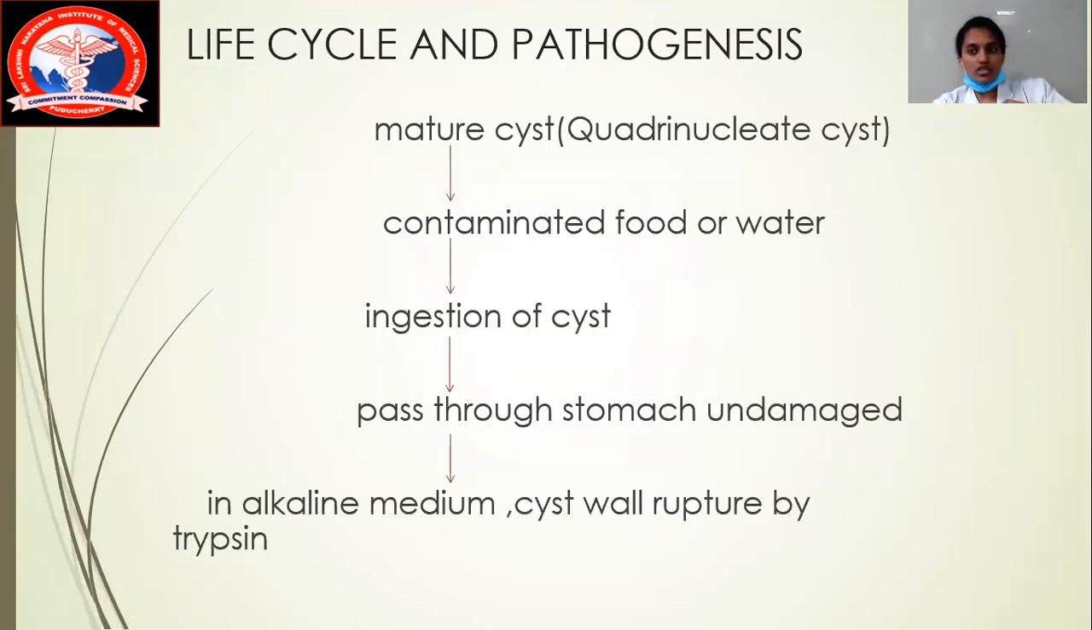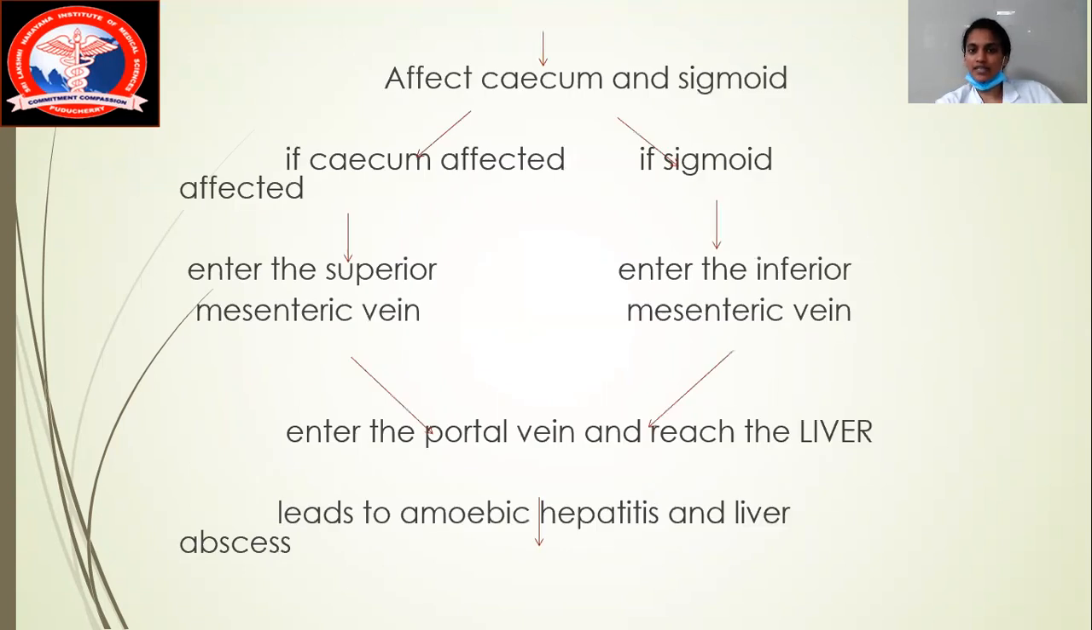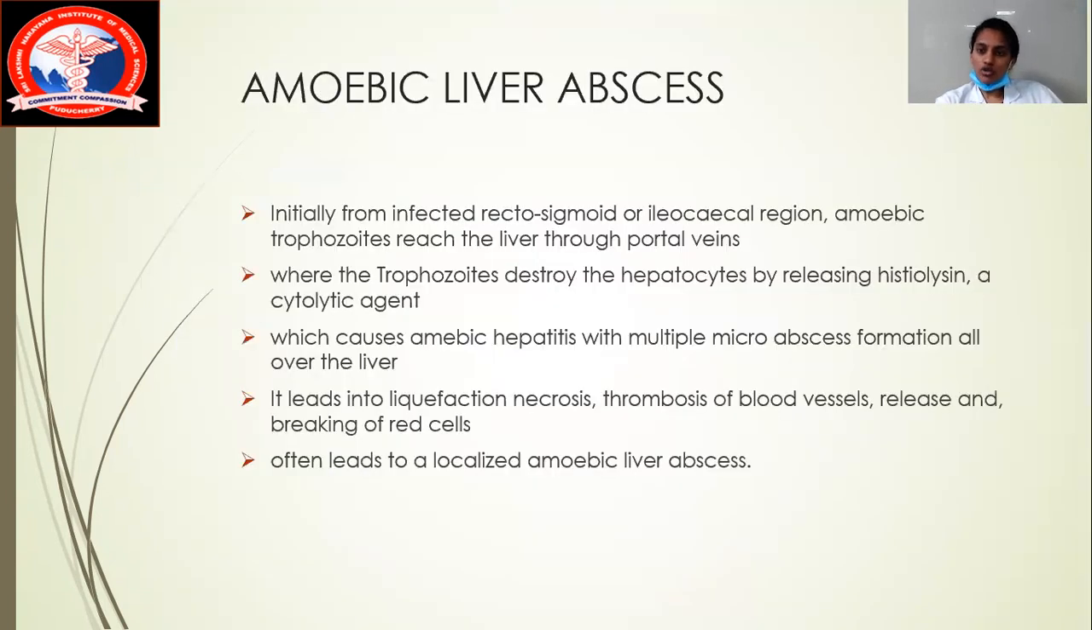The patient ingests contaminated food or water. The cyst enters the stomach, ruptures, and is released, forming trophozoites. They are seen in the crypts of the cecum, where there is a presence of flask-shaped ulcers because of the proteolytic enzyme effect. Then it enters the liver through the portal vein and causes an amoebic liver abscess, most probably in the right lobe of the liver.